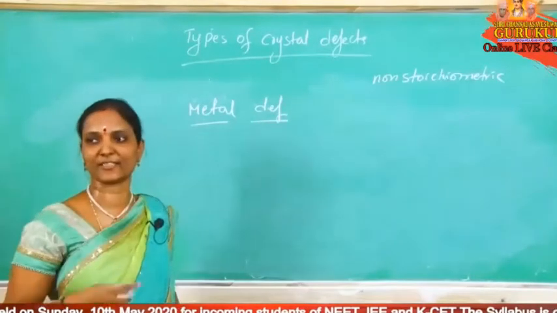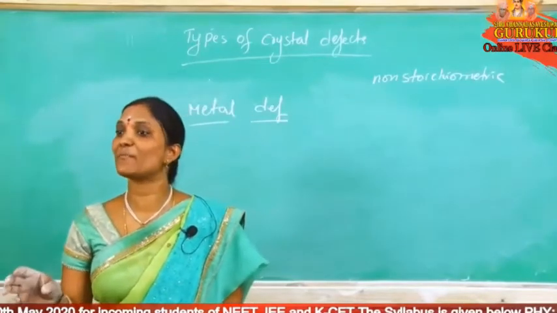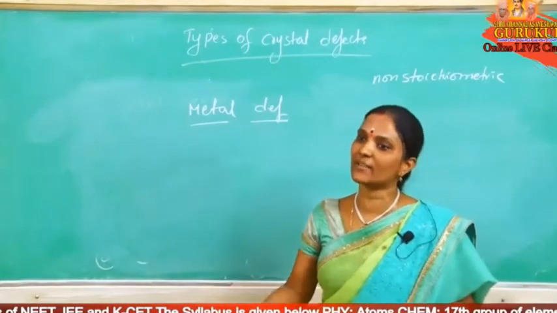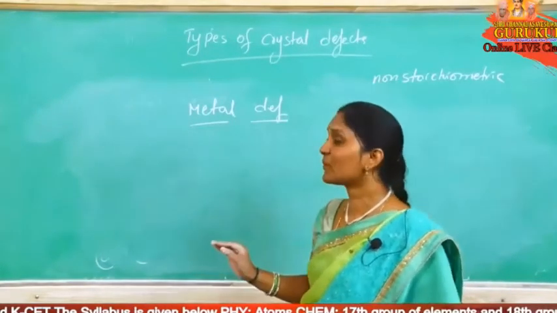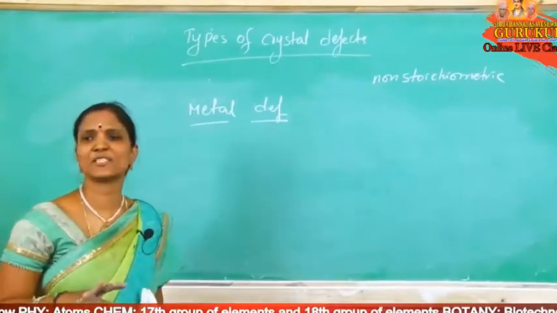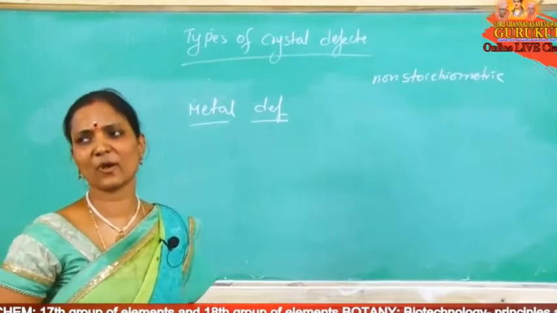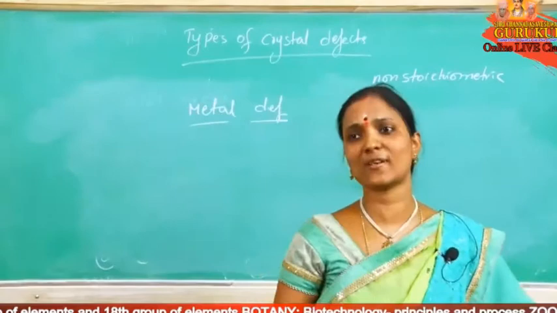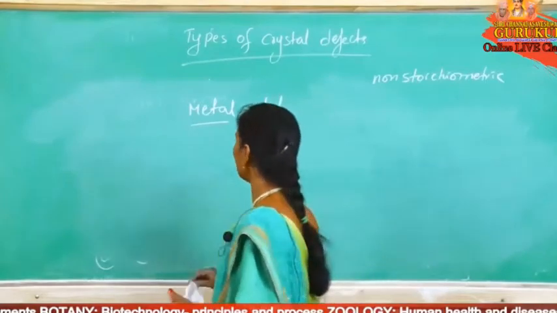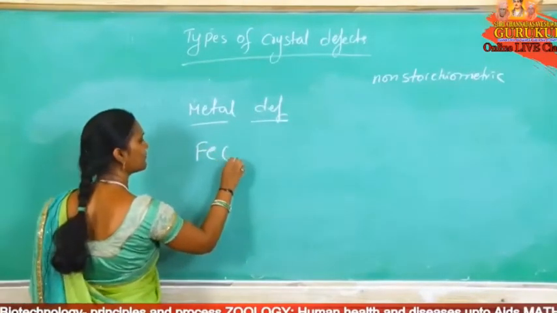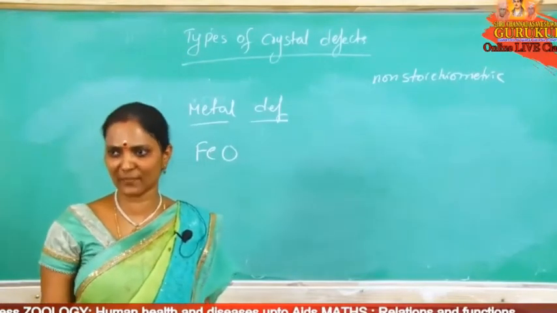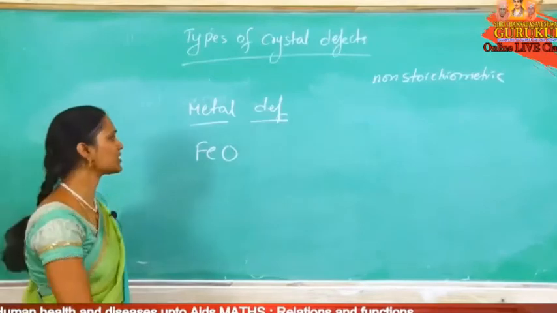Metal deficiency defect. In that name only it is there: metal deficiency, the number of metal ions is less than required in the crystal. More than required in the crystal is a metal excess defect. Less than required is a metal deficiency defect. This defect is common in transition elements. Why? Transition elements can show variable oxidation states, one element can show 2, 3 oxidation states. Already we learned. For example, iron oxide, ferrous oxide. Write the formula of ferrous oxide: FeO, ferrous Fe+2 and oxygen O-2. So the formula is FeO.